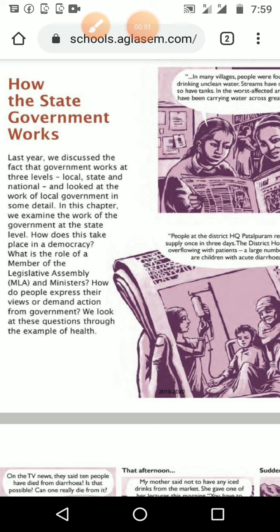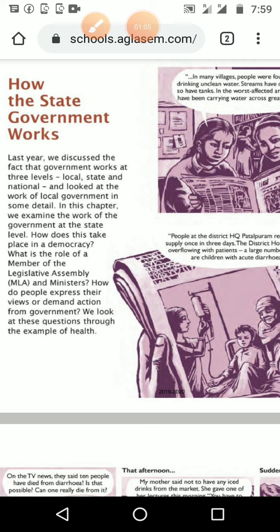Okay, there are three levels of government: local government, then state government and central government. In that we studied already about the local government. We studied about the village gram panchayat, block samiti and zilla parishad last year. That is the village level local government, the three-tier system we studied. And on the town side we can see municipality, then block samiti and the district panchayat.